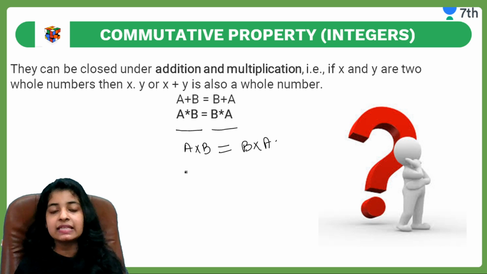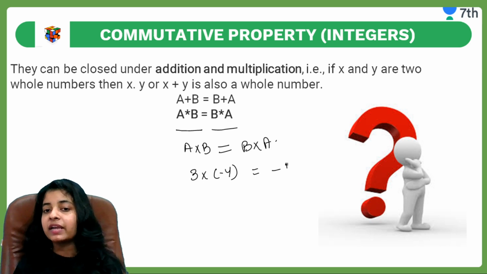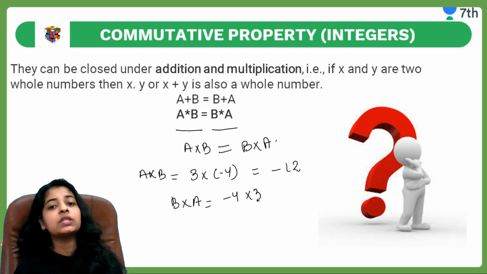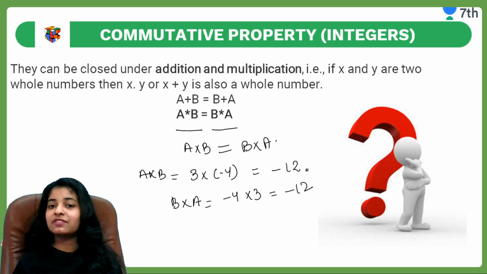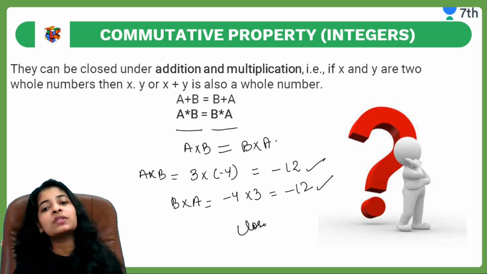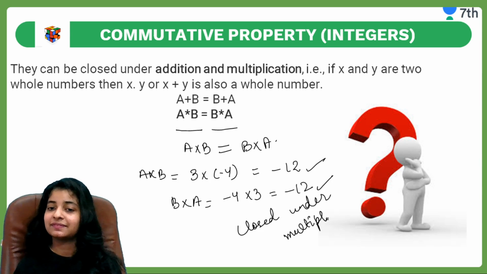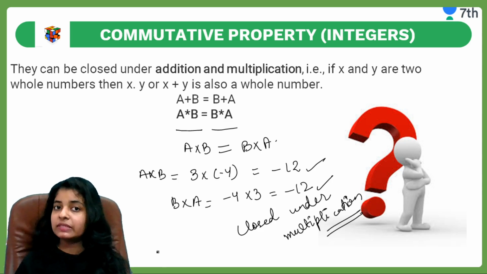Suppose I am taking an example. Let us take an example like 3 into minus 4. What are we getting? We are getting minus 12. This is a into b. Okay. We will take now b into a. We have to just interchange the digits. Minus 4 into 3. What will be the result? Minus 12. So what is it giving? The answers are the same. Means it is commutative under multiplication. Okay guys, I hope this is also clear to you.